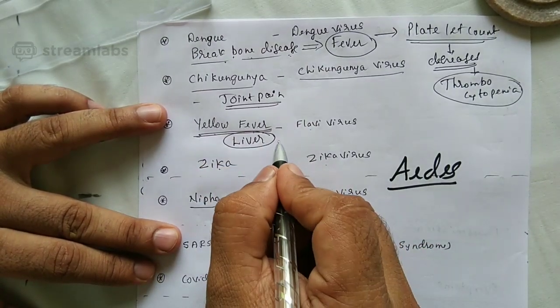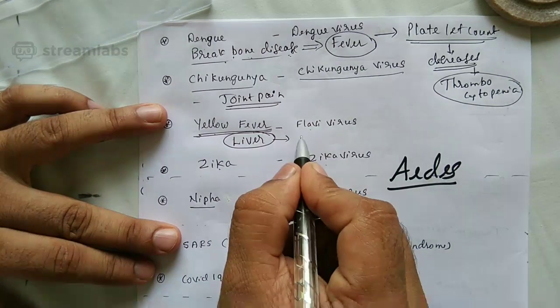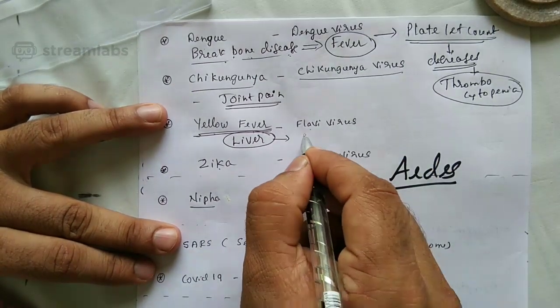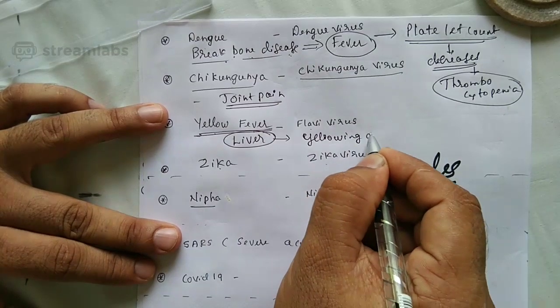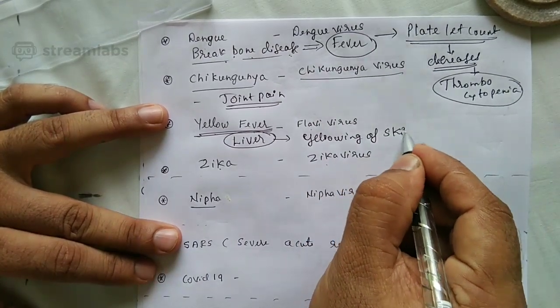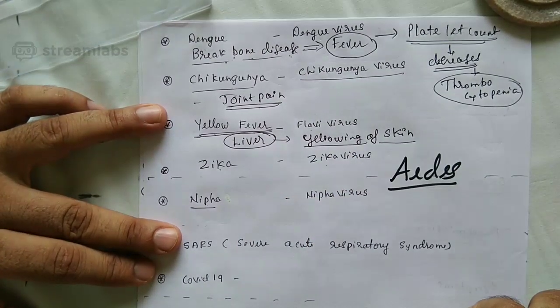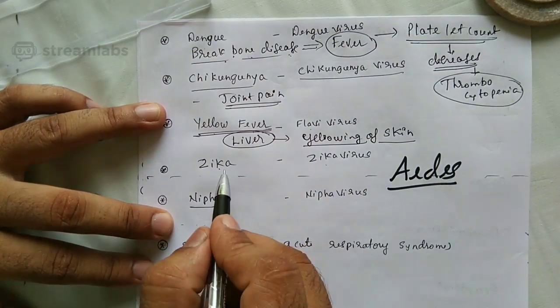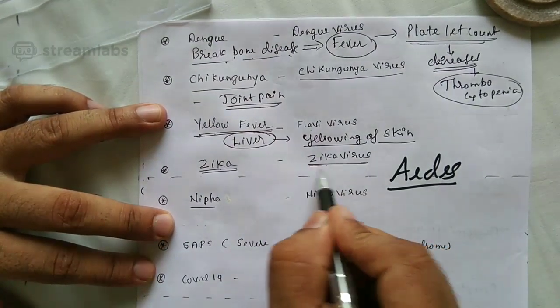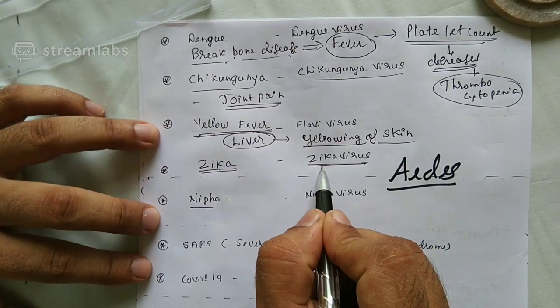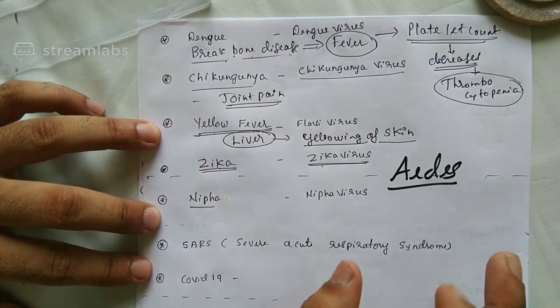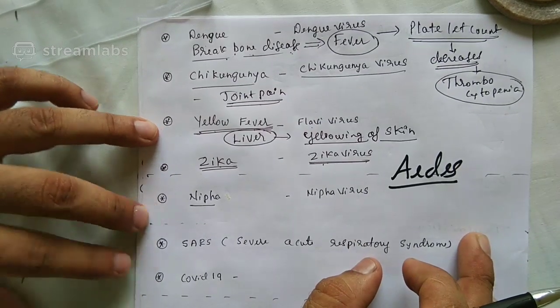And when the liver is unable to function properly, it may lead to yellowing of the skin. And yellowing of the skin occurs during what condition? Yellow fever. Zika virus. You might have heard about Zika virus recently, which is also transmitted by Aedes.